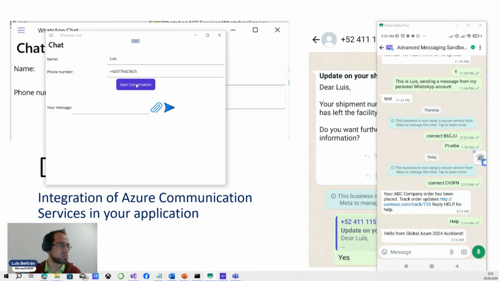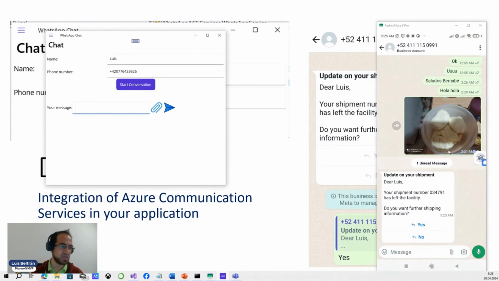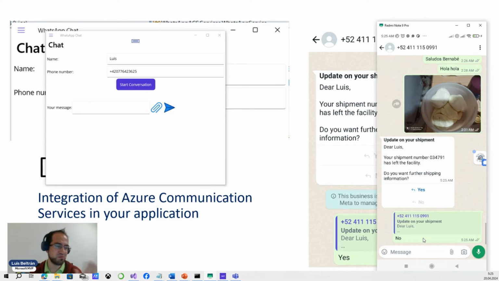Let's start the conversation, and I think I will receive the message from another number. It is here. Yes, this is what you see. The template that you saw from shipment number, and I can just answer no or yes. This is not processed, no problem. Then here I will send a message.